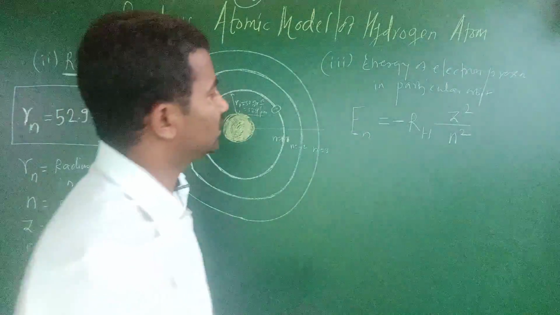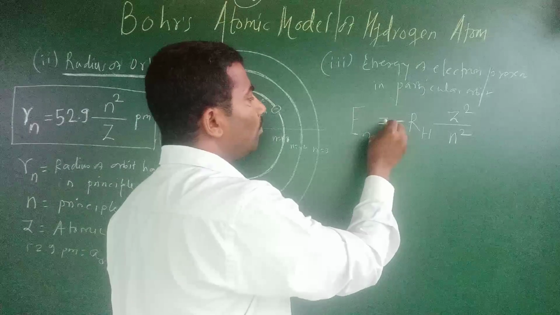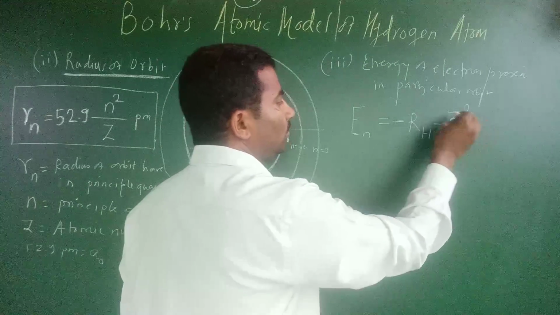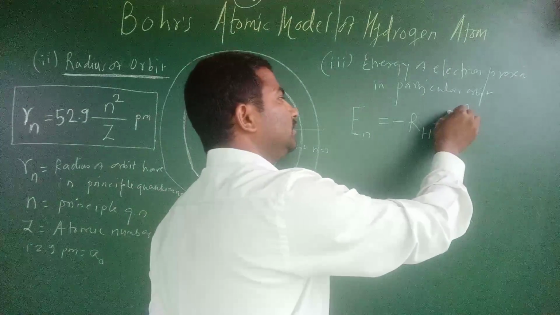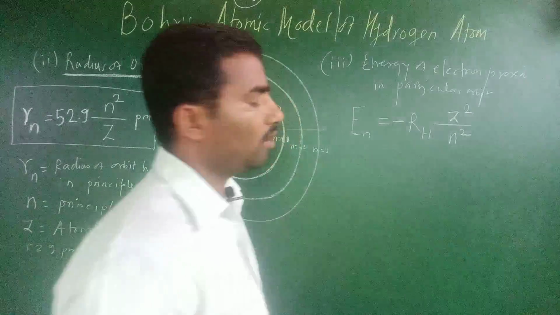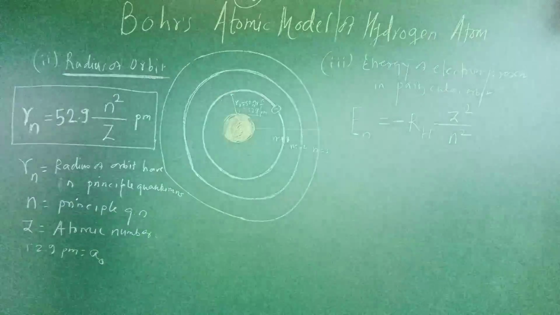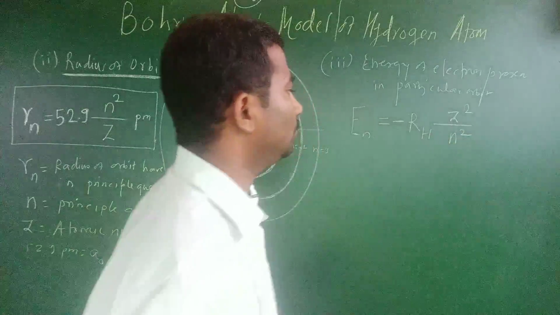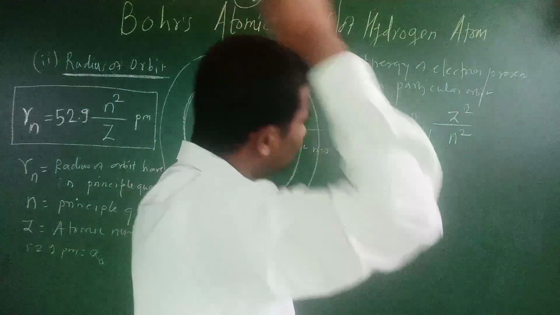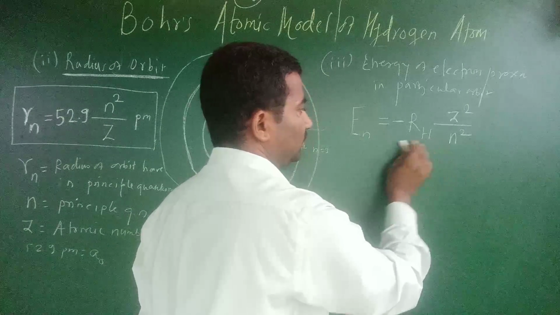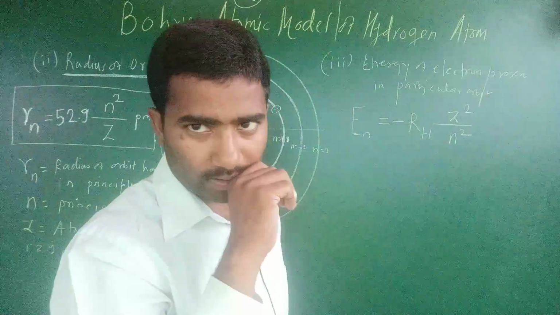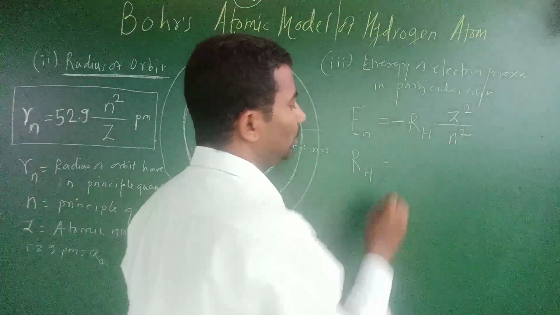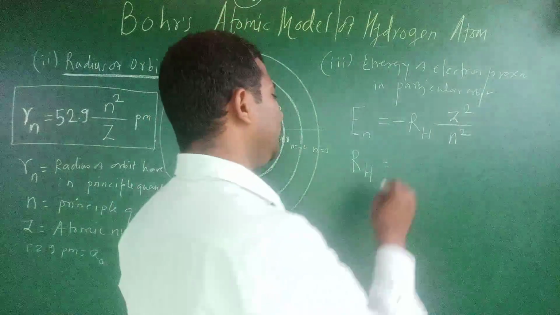In this case E_n is equal to minus R_H Z square upon n square. In which unit? That depends on the unit of R_H. Suppose R_H has its unit in joule.